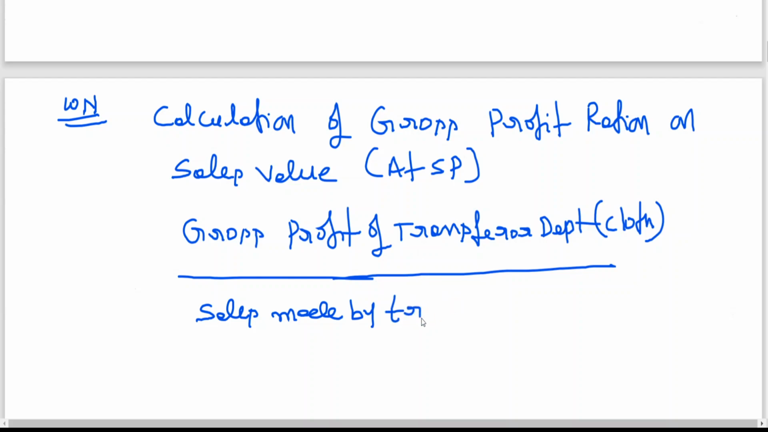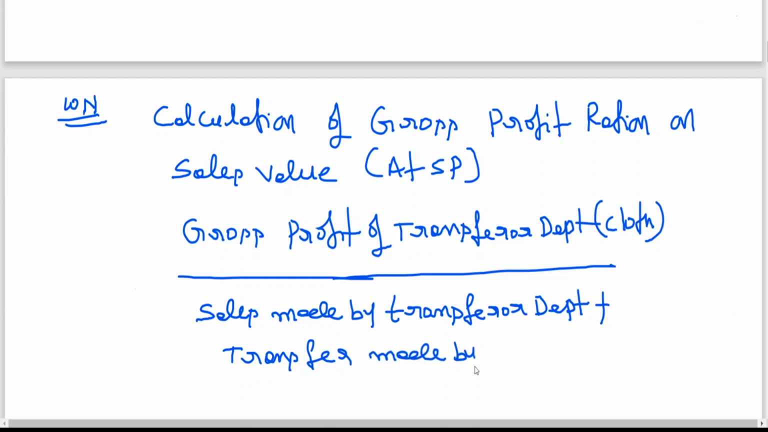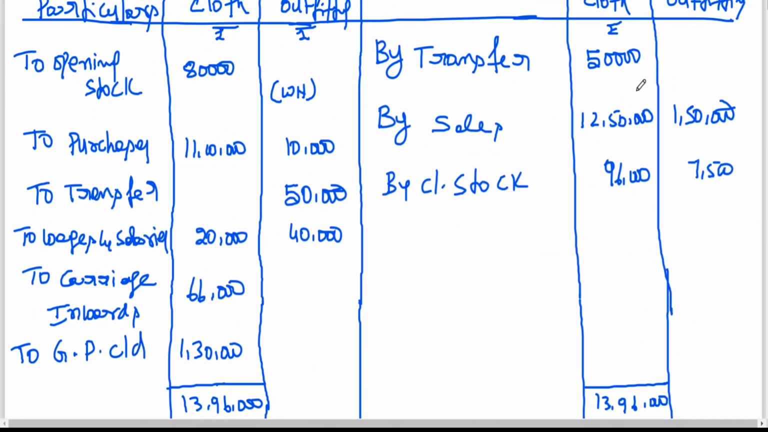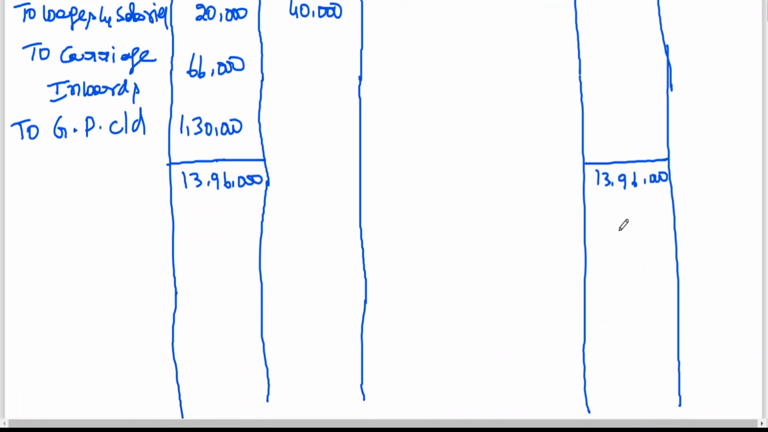Sales made by transferor department plus transfer made by transferor into 100. You remember this. Gross profit of transfer department by sales made by transferor department plus transfer made by transferor. You can see gross profit 1 lakh 30, transfer 50, sales 12 lakh 50, coming to 13 lakhs. Clear to all of you?